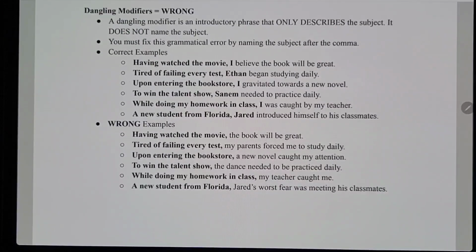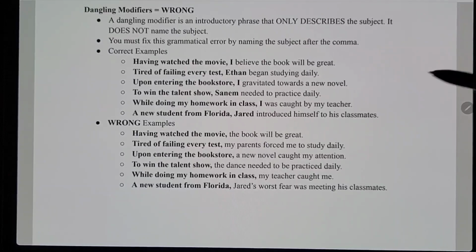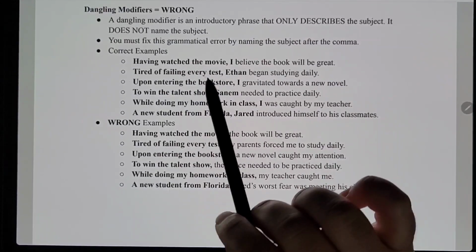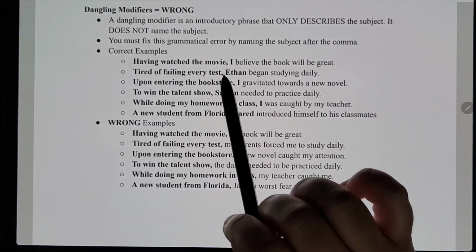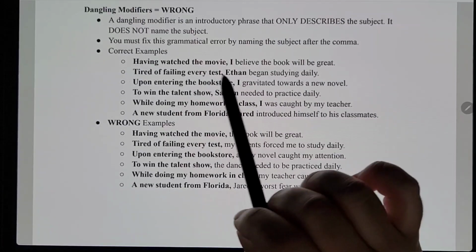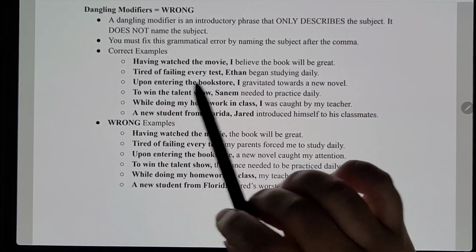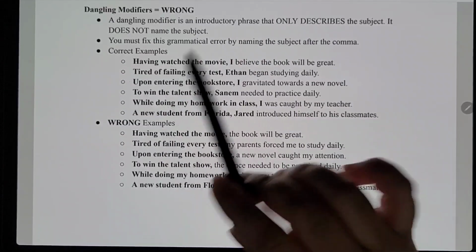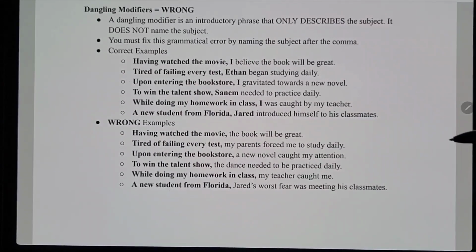So basically there's two types of errors with modifiers. We're going to go over the first one now, which is dangling modifiers. Dangling modifiers are always wrong. A dangling modifier is when the first part, this bolded part right here before the comma, doesn't match what directly follows it, the subject that it's supposed to be talking about.